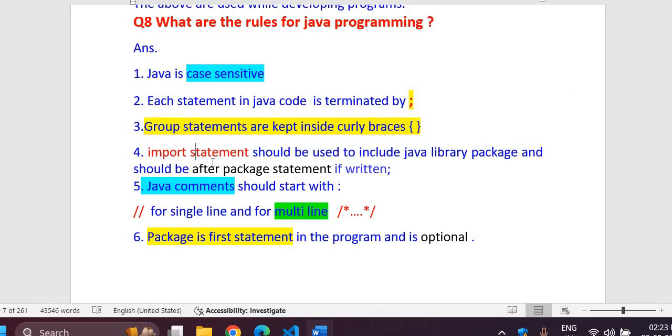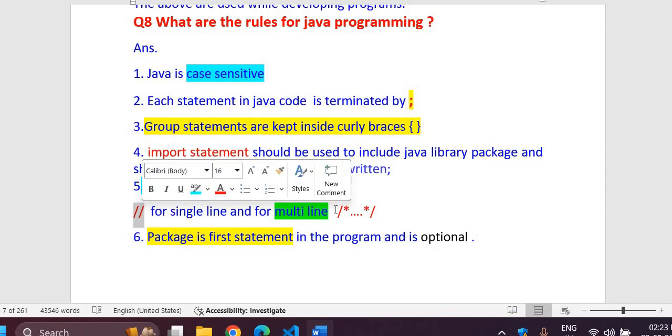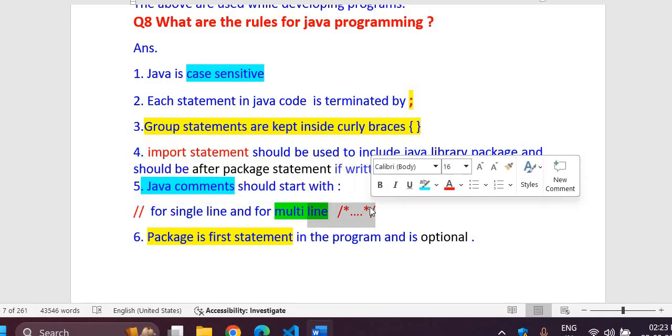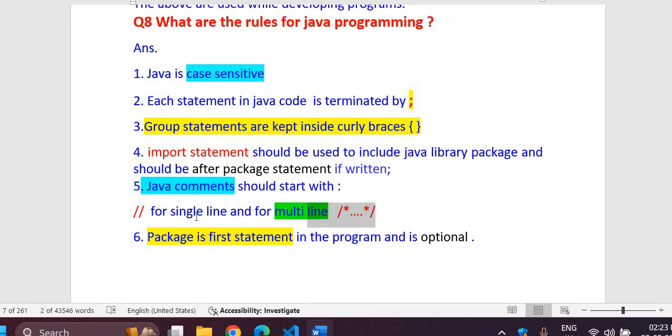Then next comes out import statement. Import statement should be used to include Java library packages and classes as well. Should be after package statement if package statement has been written there. Java comments, if you are giving single line comments, should start with this. If you are writing multiple line comments, then it should be written like this. So comments, as I said, will be used by your Java doc tool to document them, so that in the later on time you can look out for reference purpose.